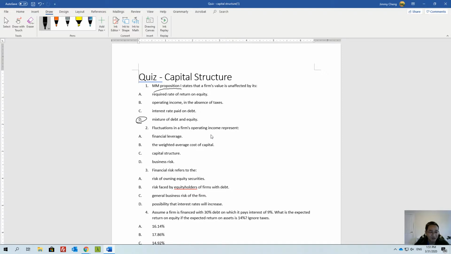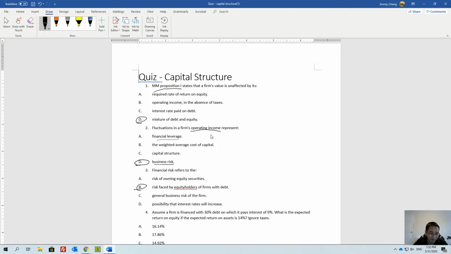Second question, fluctuation in a company's operating income, this is operating income, right? That's their business risk. When we talk about financial leverage, we talk about how much debt you have. Business risk represents your daily operations. Financial risk refers to